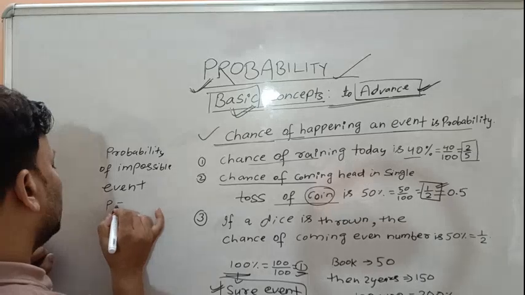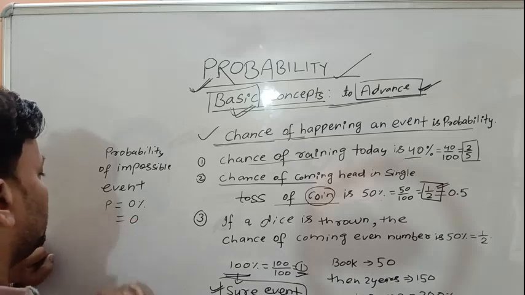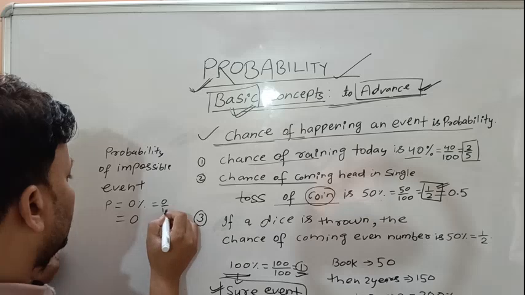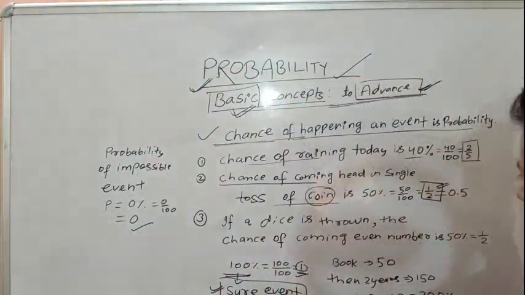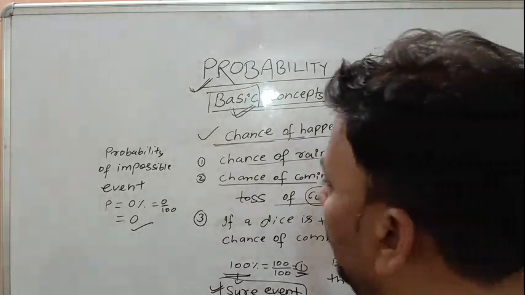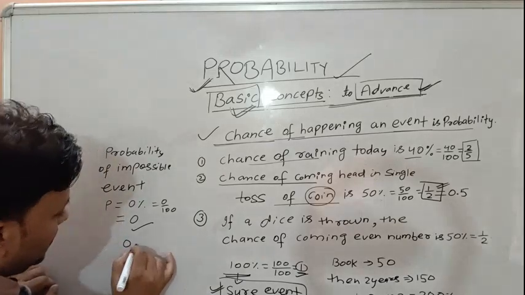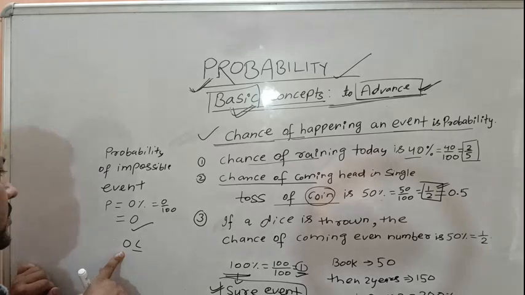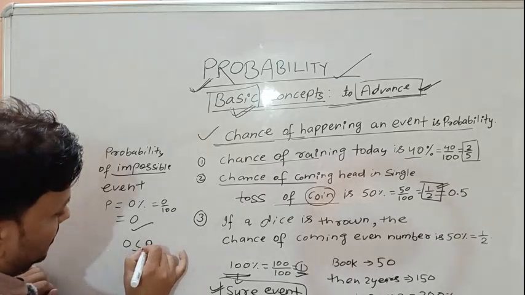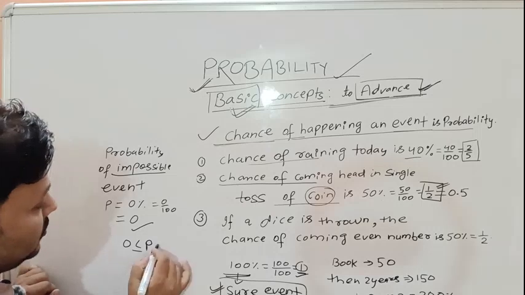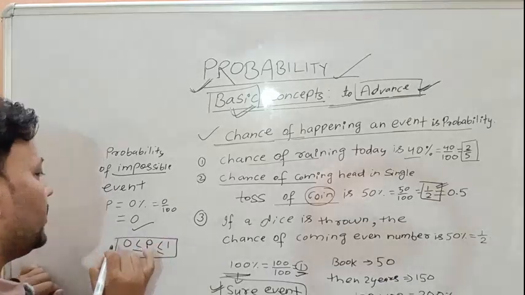A 0% chance of any event is called an impossible event. 0% means 0 over 100, that is 0. So the probability of an event starts from 0, and it is greater than or equal to 0 and less than or equal to 1. This is the range of probability.